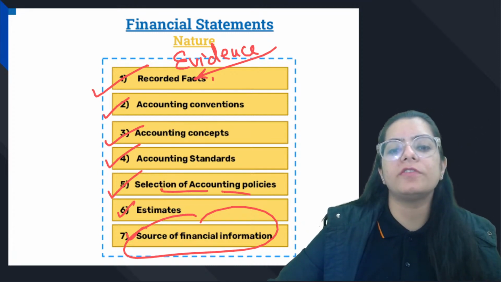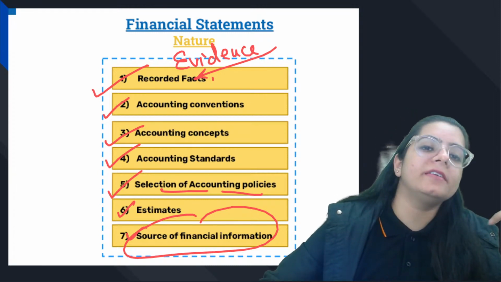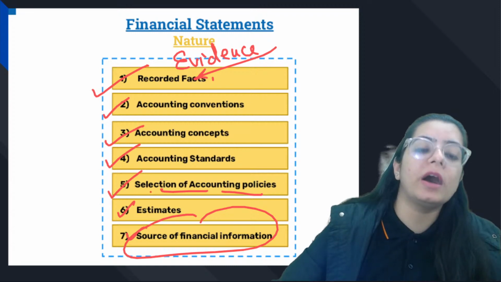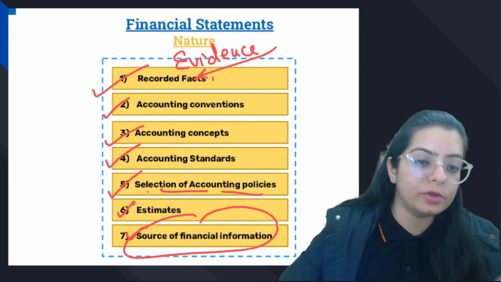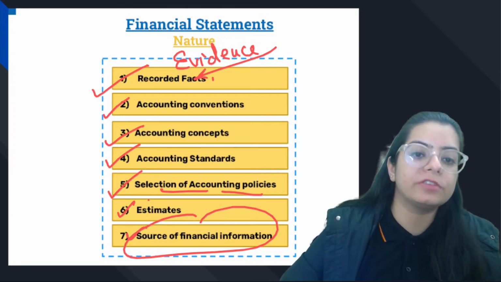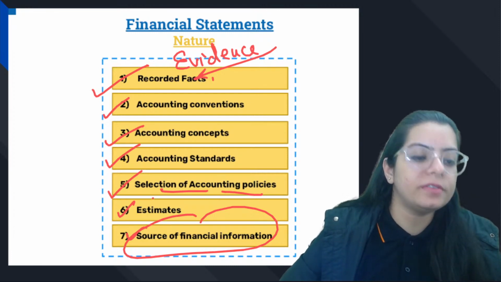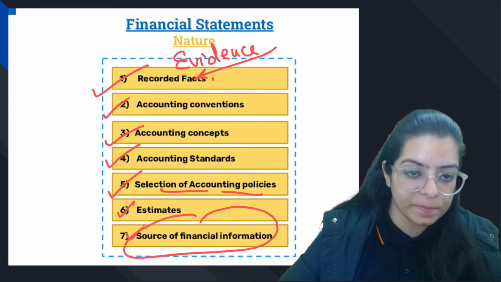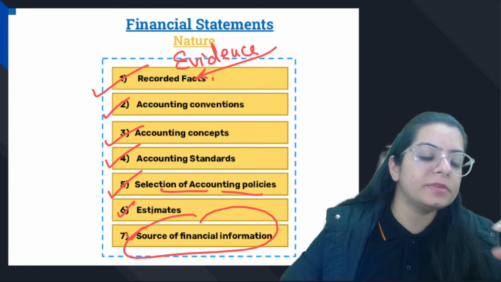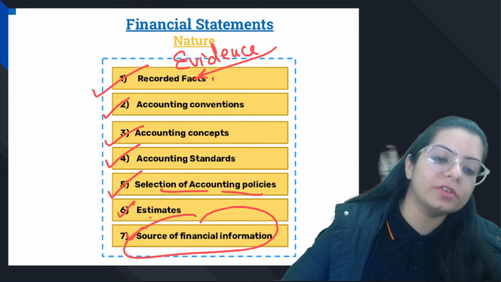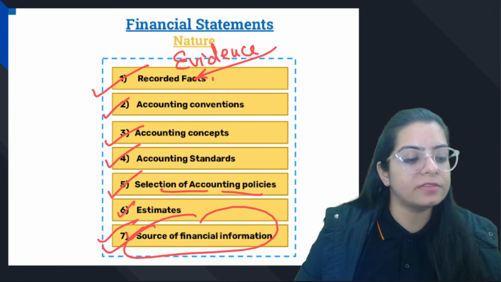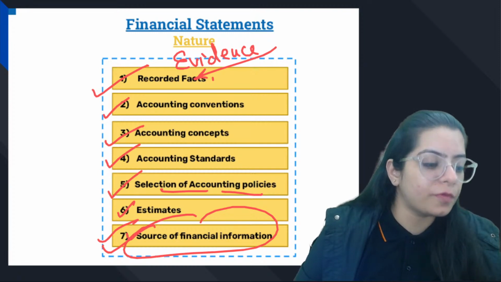Other feature is selection of accounting policies, right? When you are making financial statements, you get time to select your accounting policies, but you have to use accounting policies while doing accounting. Everybody who is doing accounting has to follow concepts, standards, policies, and generally accepted accounting principles. It is to be accepted everywhere. Somewhere or the other, financial statements are a bit based on estimates because we use historical values, right? And financial statements are the biggest source of financial information.